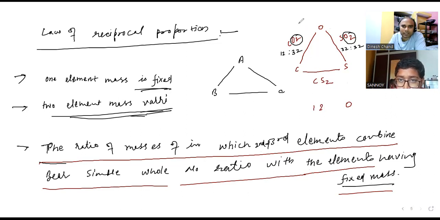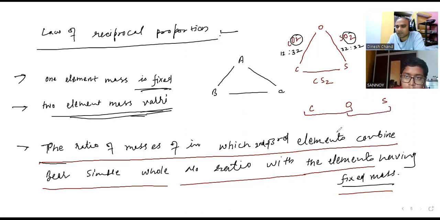Let us take the simple ratio. Here will be carbon, here is oxygen, and here we will take the sulfur. Because two ratios will come. One time it will come with carbon and oxygen, another time carbon and sulfur. Okay, two ratios will come now.